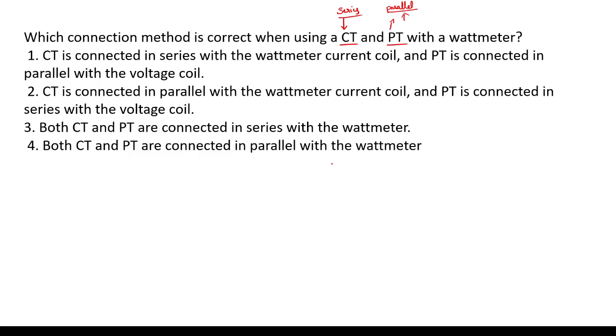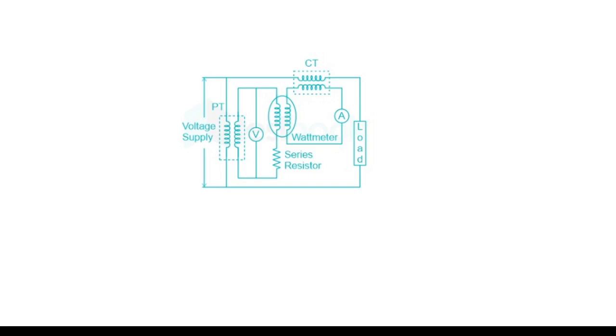So CT is always connected in series and PT is always connected in parallel with the voltage. So the answer is option A. The current transformer is always connected in series with the load, and the potential transformer is always parallel.